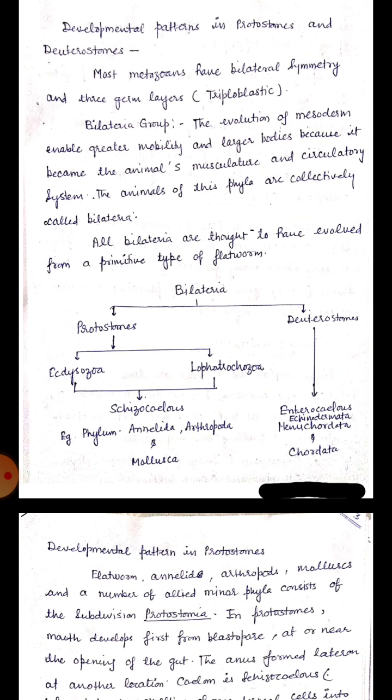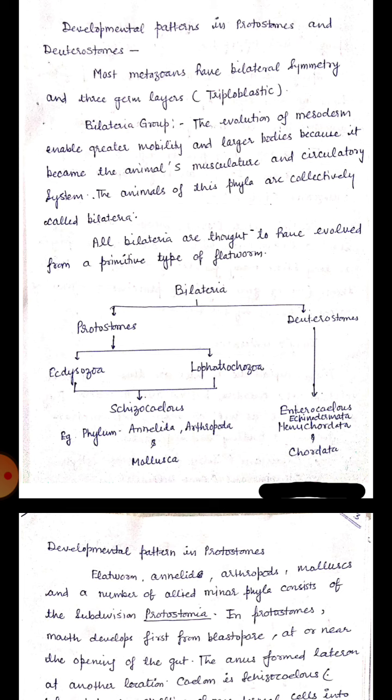Now we will study the development in protostomes and deuterostomes. What do you mean by protostomes and deuterostomes? Protostomes means those in which the mouth develops first, and in deuterostomes the anus develops first from the blastopore. Most metazoans have bilateral symmetry and three germinal layers, so these are triploblastic animals. Now what is the Bilateria group?